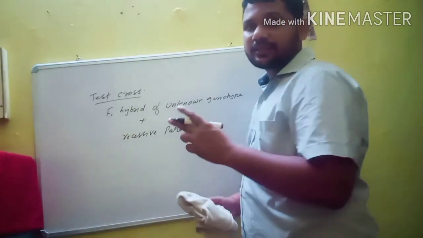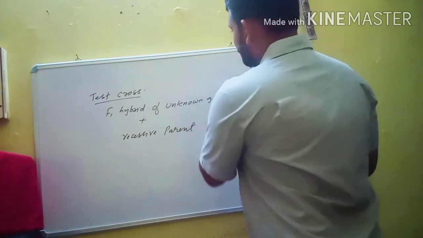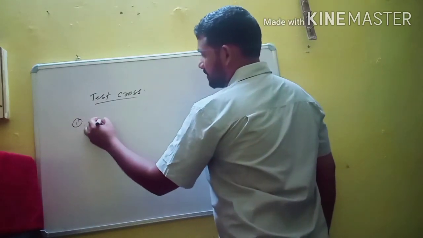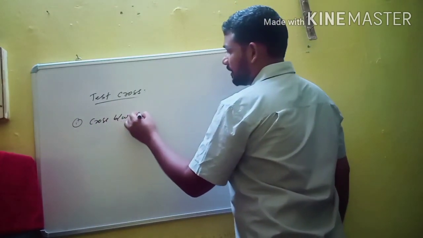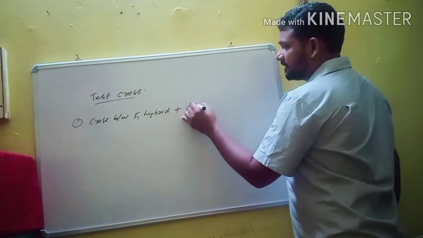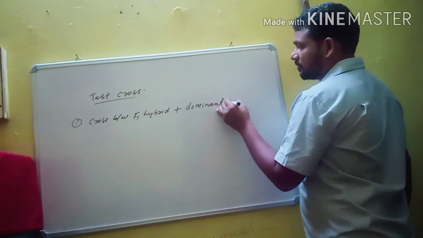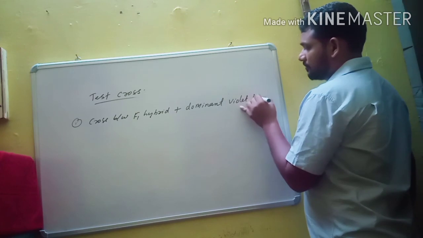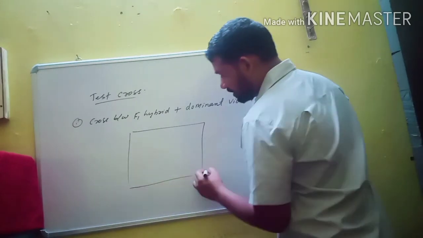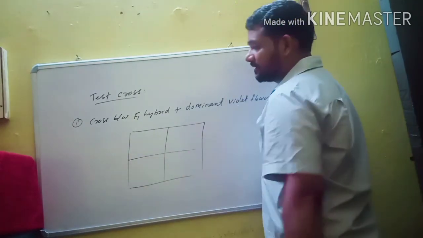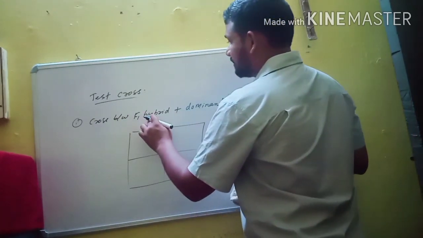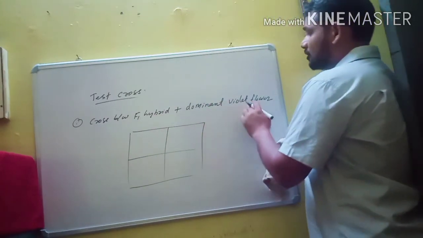In a test cross, there are two possibilities. The first possibility is a cross between an F1 hybrid of unknown genotype with a dominant violet flower. So we calculate the probability of possible genotypes in a Punnett square. So the F1 hybrid is crossed with the dominant violet flower.